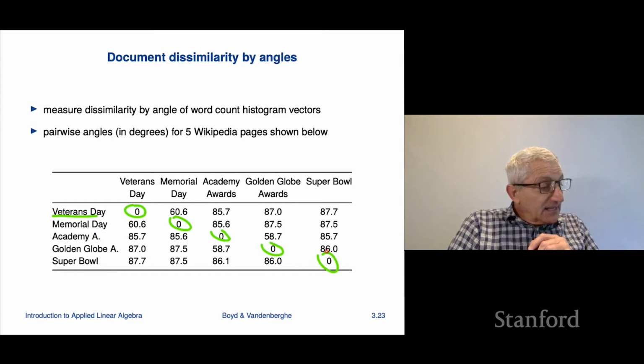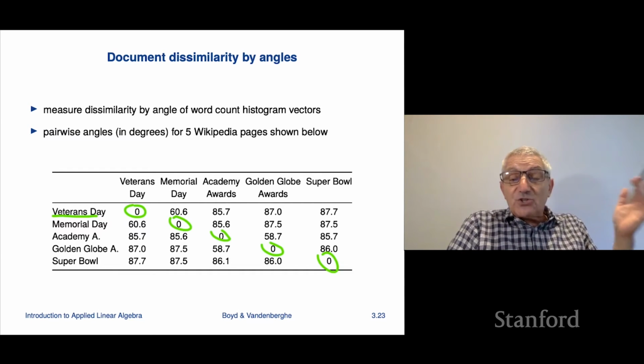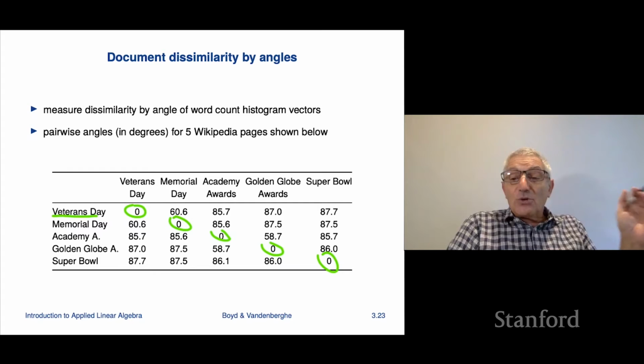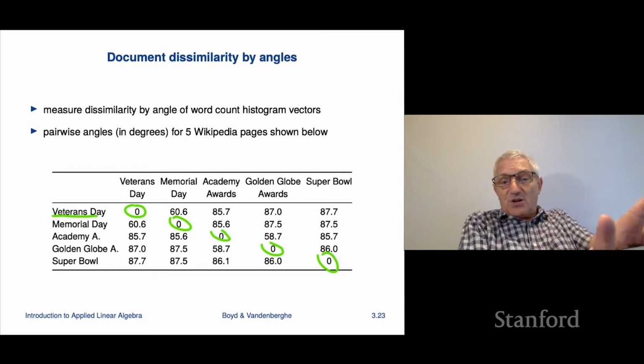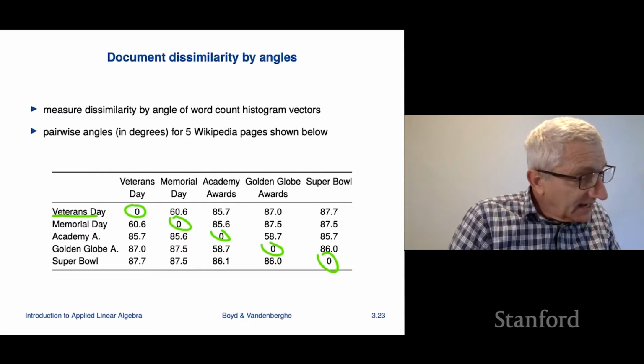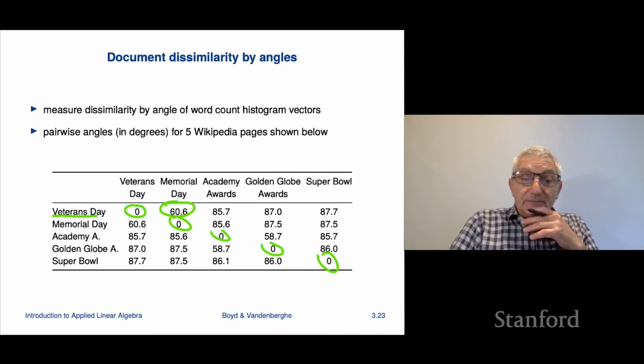Let's look at the angle between Veterans Day and the others. You could ask again, which two of these feature vectors, the feature vectors being nothing but word count vectors, have the smallest angle? So which ones are closest together in angle? And once again, the winner is Veterans Day and Memorial Day.